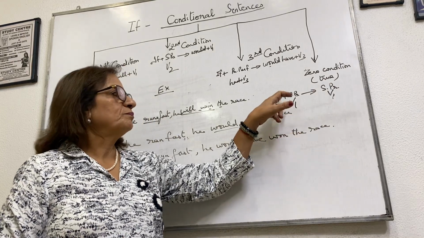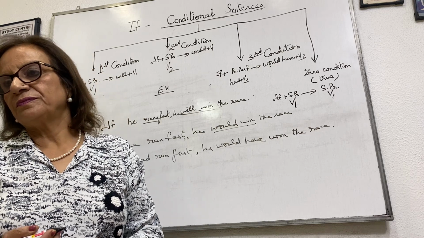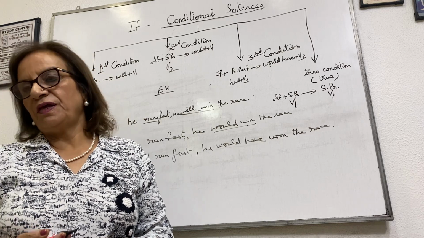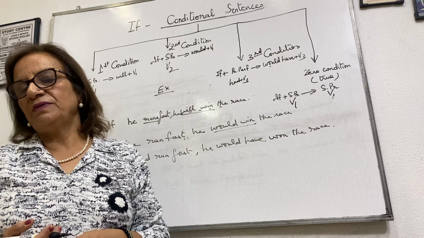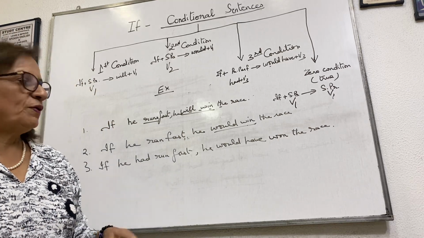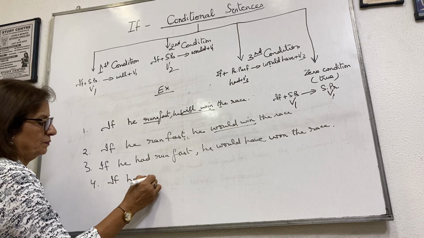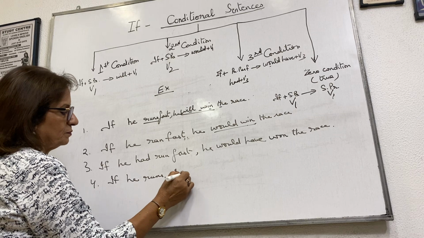Okay? And zero condition, if he runs, he wins. Means he is a champion. He is a natural winner. If he runs, he wins.